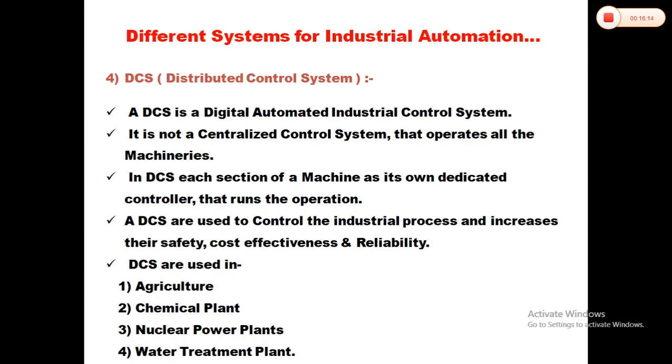In DCS, 10 controllers are used to control 10 machineries. DCS is used to control industrial processes and increases their safety, cost effectiveness and reliability. It is used in agriculture, chemical plants, nuclear power plants and water treatment plants.